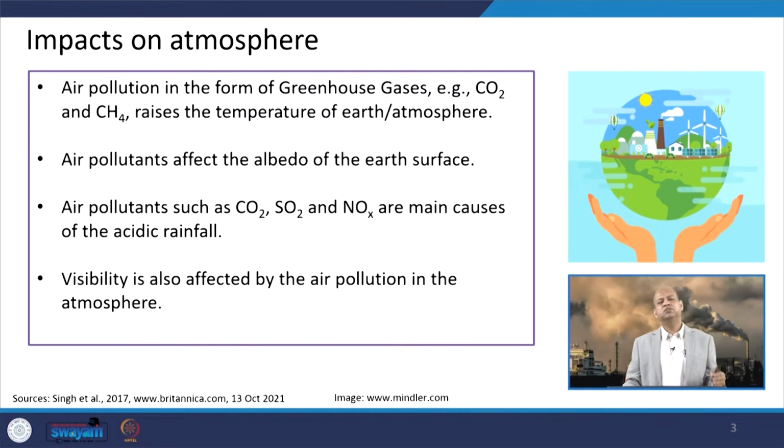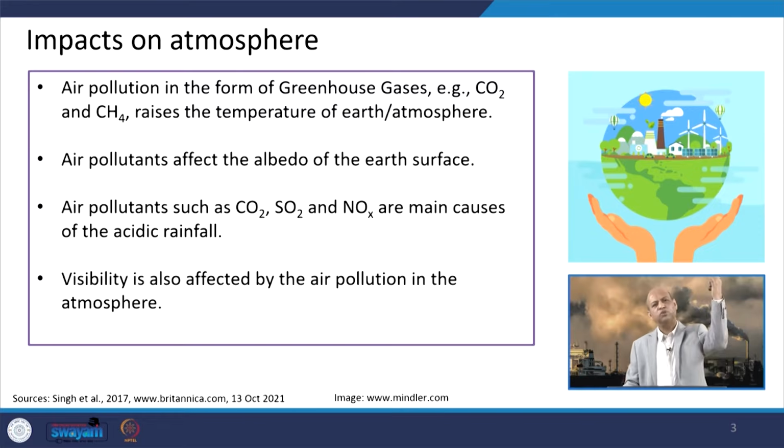So, this greenhouse gas impact of these pollutants like methane or ozone, along with carbon dioxide, they have this global warming impact, because they do not allow the longer wavelength radiation to go out from the earth's surface.